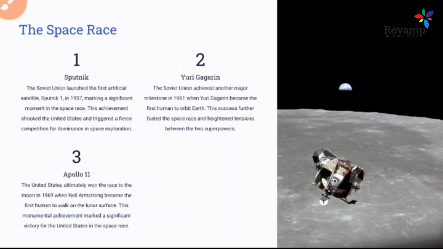Later on, the USSR sent Yuri Gagarin, one of the first humans to orbit around Earth. These things led to a lot of worries for the USA. Later on, America also started Apollo 11, and Neil Armstrong became the first person to walk on the lunar surface. This kind of discovery led to an arms race between the US and USSR. We can say it is somehow much better than the nuclear arms race that happened between these two big powers.